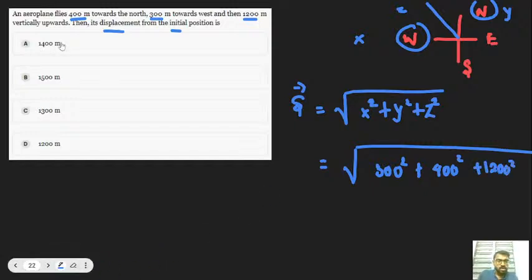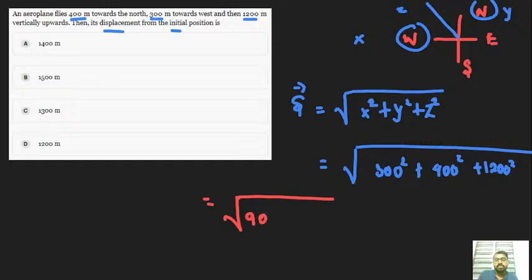Let's finish this problem. 300 square means 90000. Next, 160000.